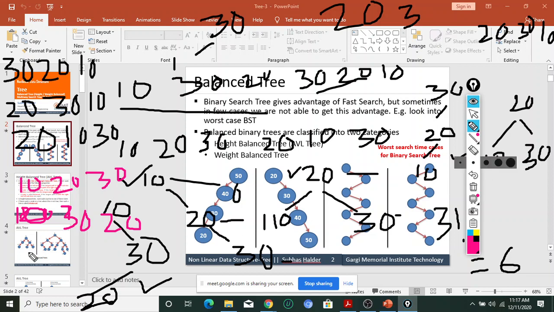Let me check. So 10 is the root node, and 30 is on the right hand side and this one is on the left hand side. Oh, this one is also completed. So 10, 30 and 20. Okay, next one is 10, 20, 30. Is it understood by everyone what I am talking about?